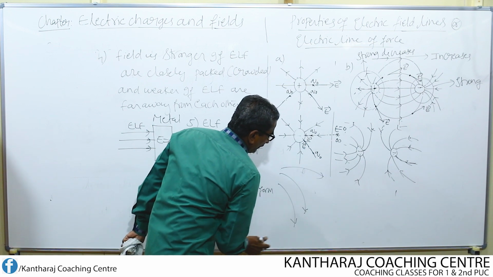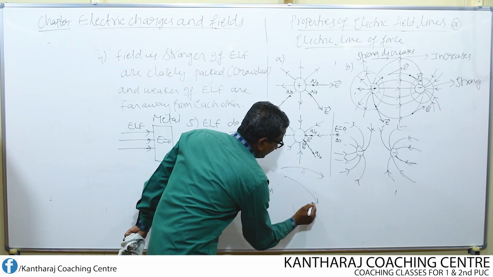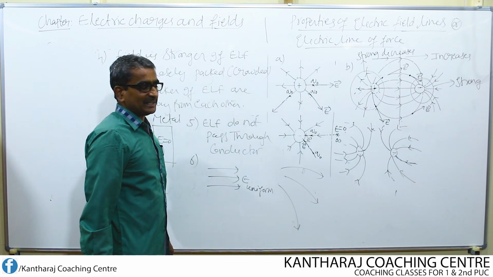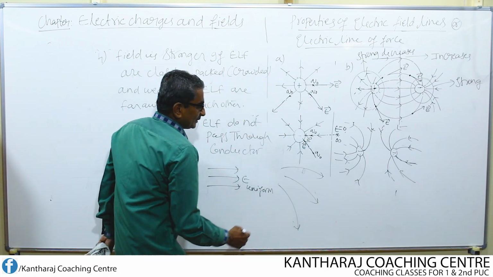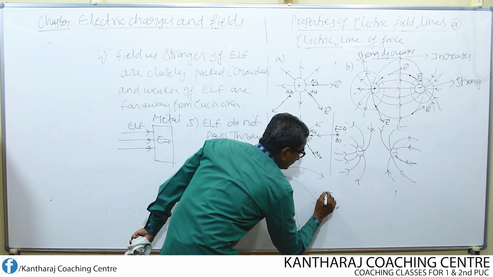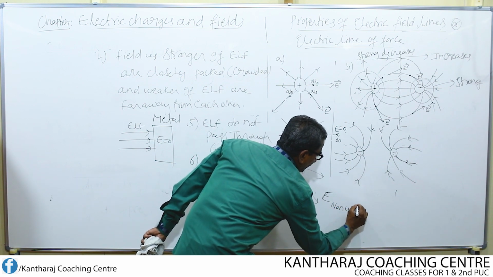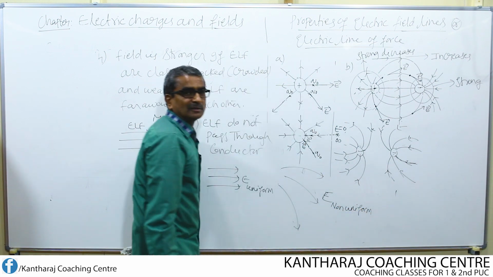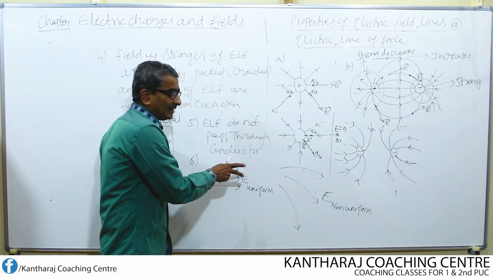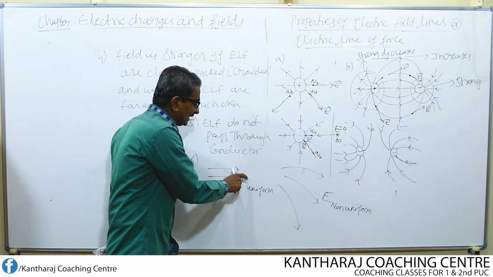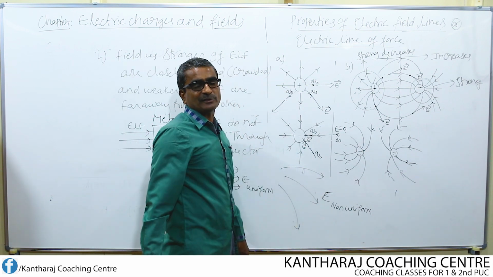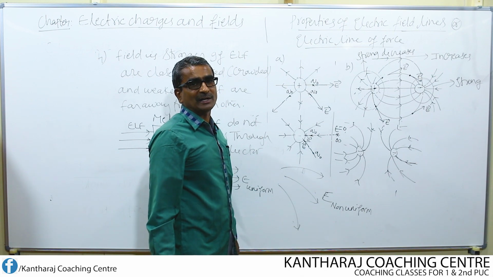In the case of a non-uniform electric field, the spacing between any two lines does not remain constant. It continuously keeps varying. So this field is non-uniform. You have to remember this diagram. Wherever you come across parallel lines of force, you can consider that as a uniform electric field. Wherever you come across curved lines of force, you can consider that as a non-uniform electric field.